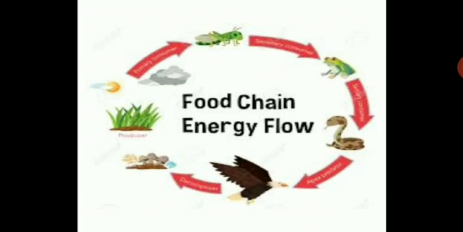So they are called producers or autotrophs. They prepare their own food. What happens when they prepare their food? The grasshopper depends on plants for its food. So the grasshopper depends on plants. The food chain will continue. Frog depends on the grasshopper. Frog will eat grasshopper. Snake eats frog, and eagle will eat snake. Then finally, when the eagle dies, the dead and decayed matter